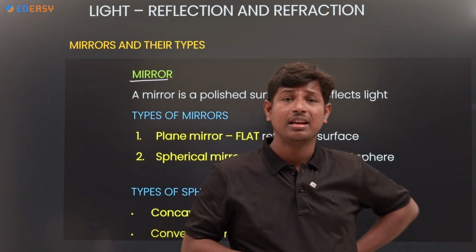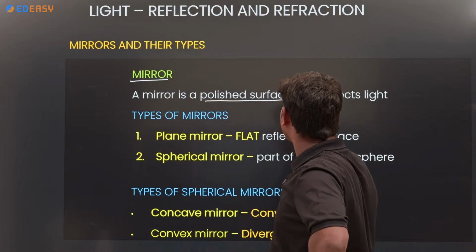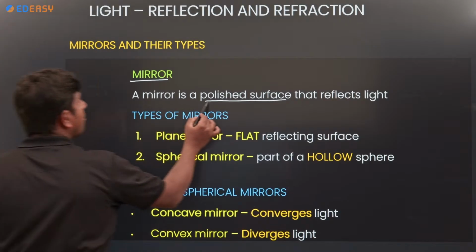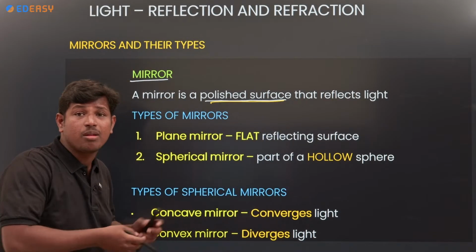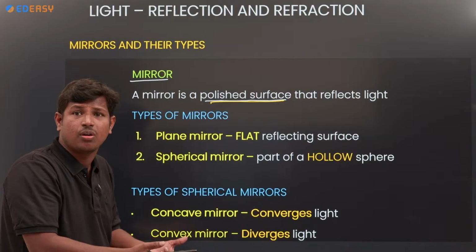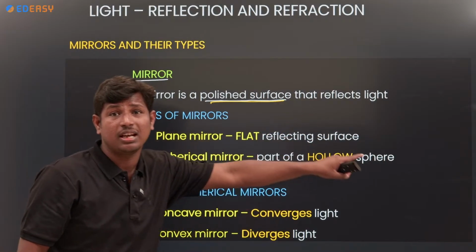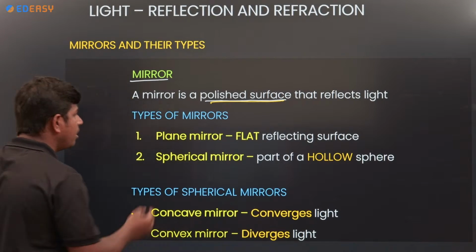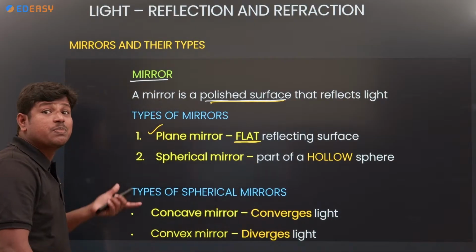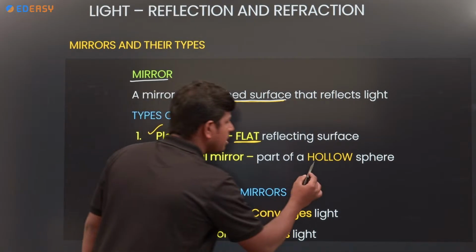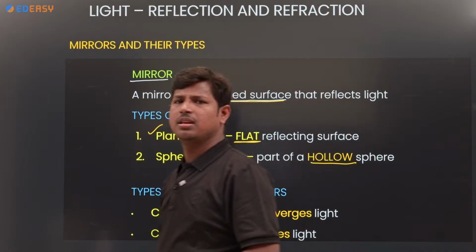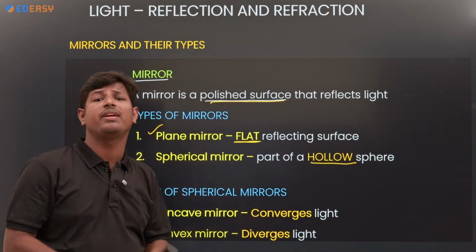What is a mirror? A mirror is a polished surface. That's why it is called a mirror. If you look for your image at any place, is it possible to see it? No, only on polished surfaces. So what types of mirrors do we have? Plane mirror: the surface is flat. Spherical mirror: it is a hollow sphere. Plane mirror means flat, spherical mirror means hollow. Again in the spherical mirror we have 2 types.